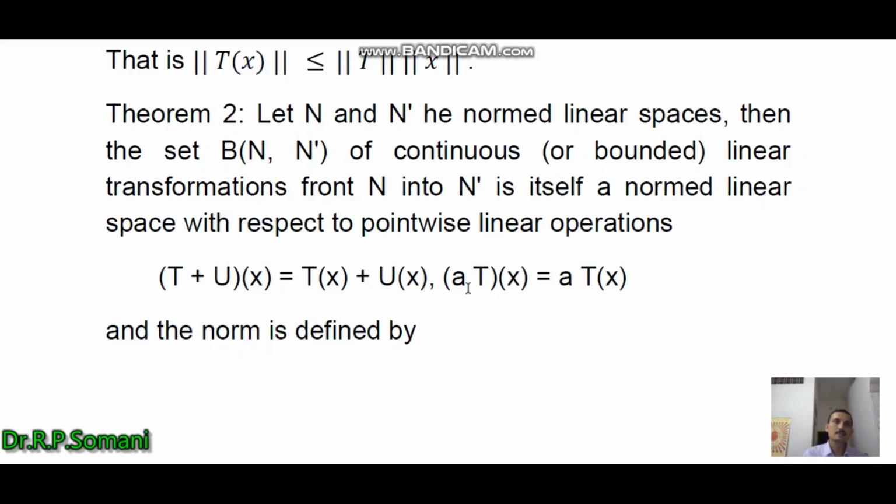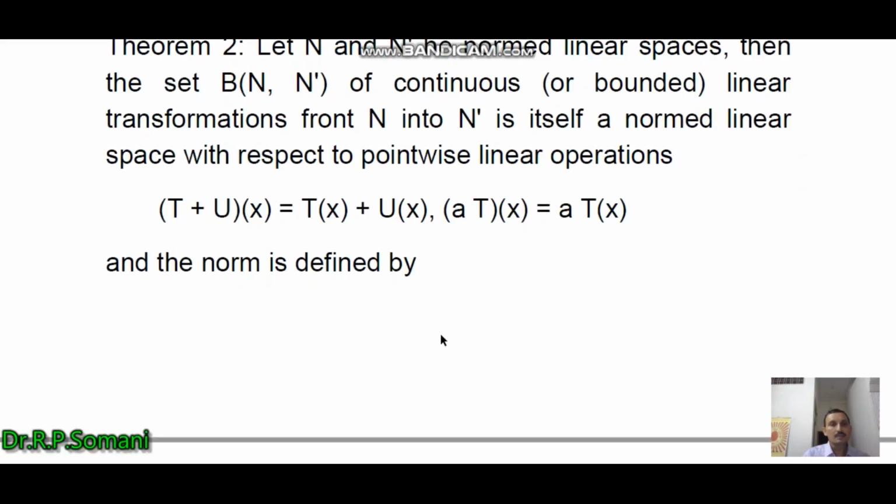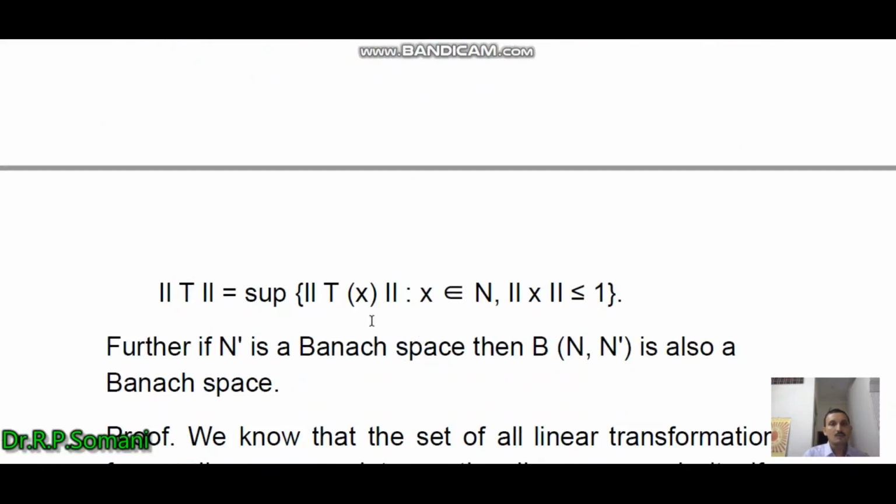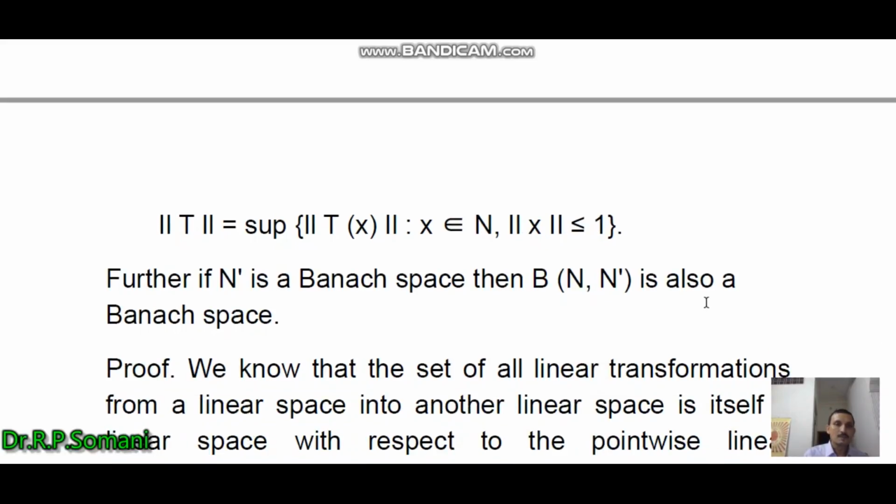Here a is a scalar quantity and the norm is defined as before: norm of T equals supremum of norm Tx, x belongs to N, and norm of x is less than or equal to 1. And further, if N' is a Banach space, then B(N, N') is also a Banach space.